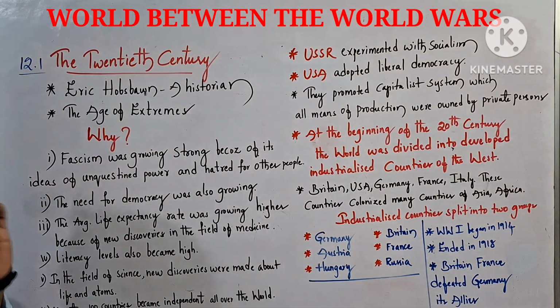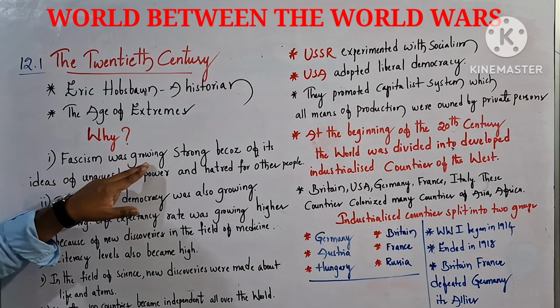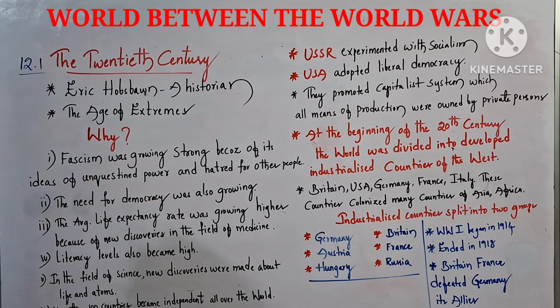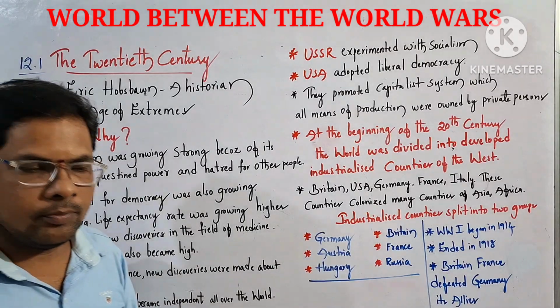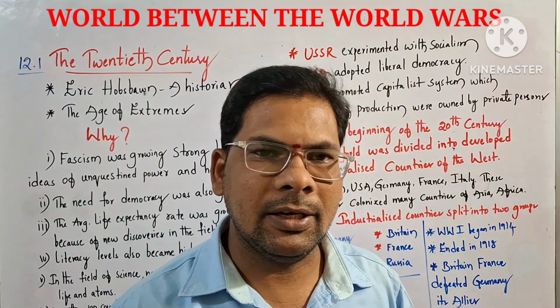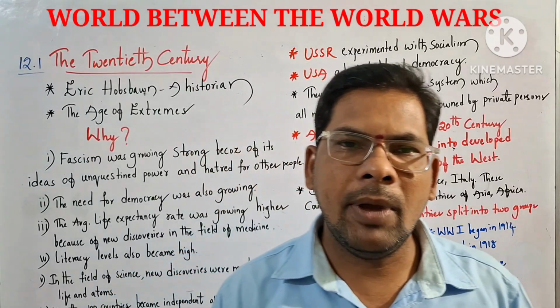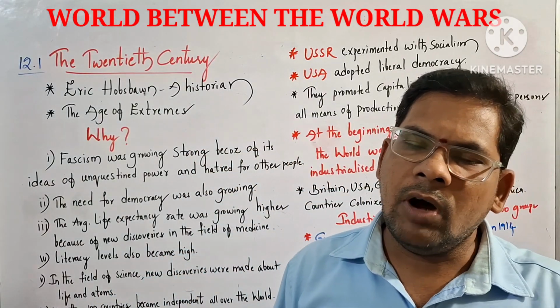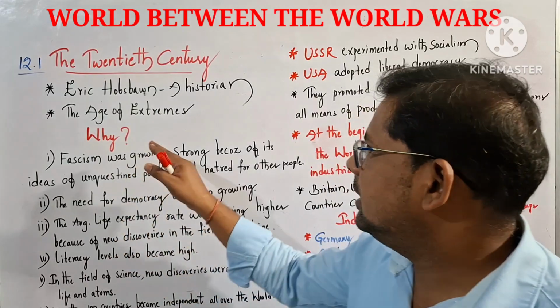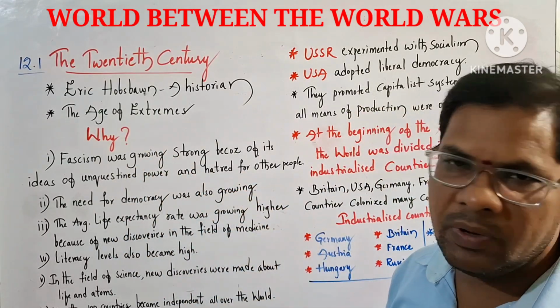First one, fascism was growing strong because of its ideas of unquestioned power. Fascism, where was it born? Fascism was born in Italy by Benito Mussolini. What is meant by fascism? It is an ideology, and they had hatred for other people.